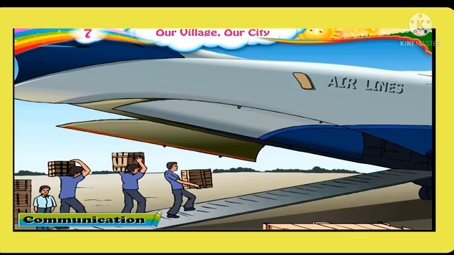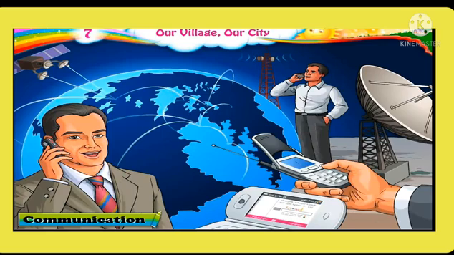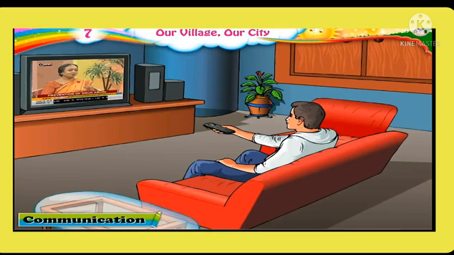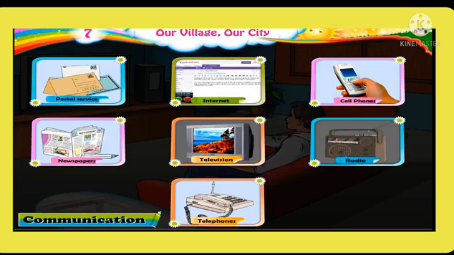So students, now let us see what is communication. We transport goods from one place to another. In the same way, we also transfer messages from one place to another. The sending and receiving of messages is called communication. We get information through communication like postal service, internet, cell phones, newspapers, television, radio, telephones.